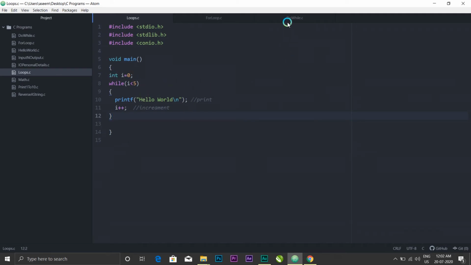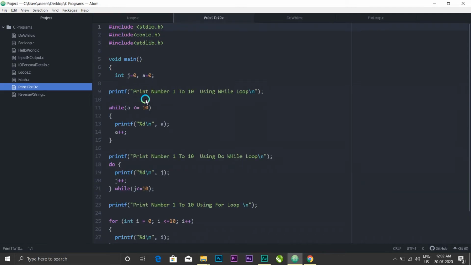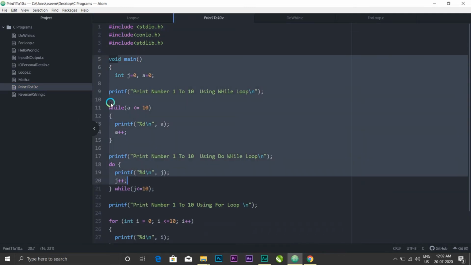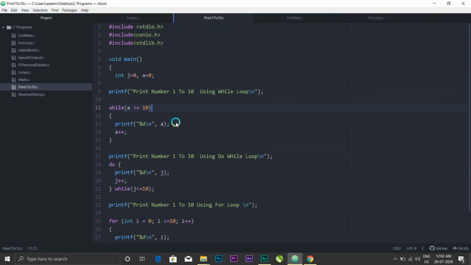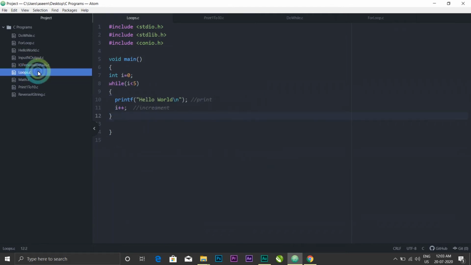A small example where you can use a loop is to print numbers from 1 to 10 or from any number to any number, depending on the criteria. It can be used to print words as many times as you want. It can be used to run a function as many times as you want, or depending on the criteria.